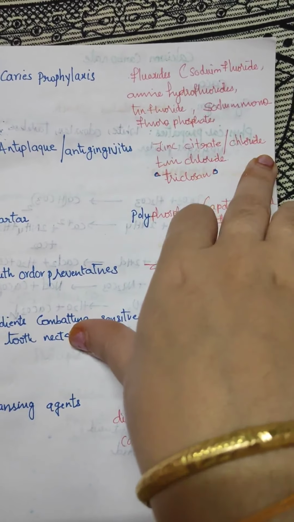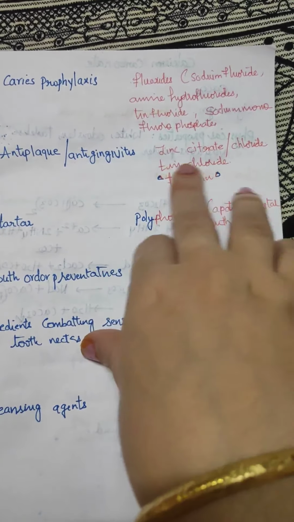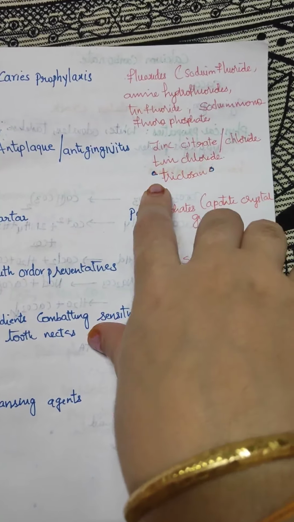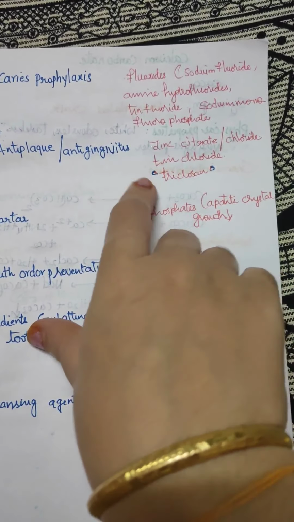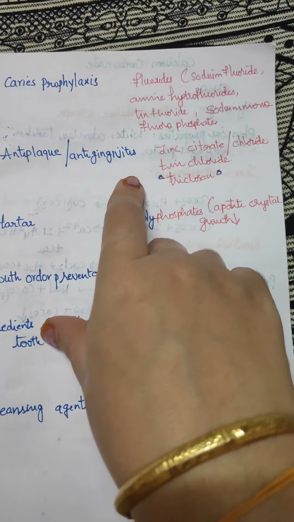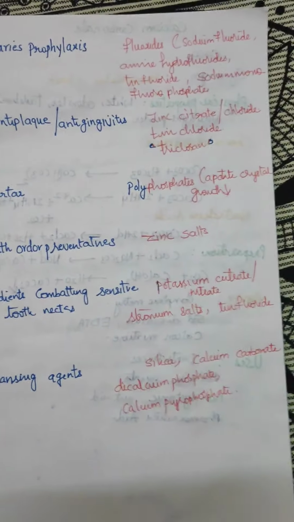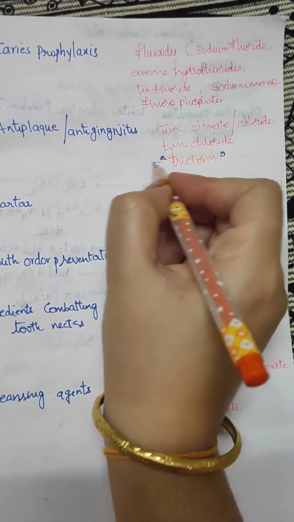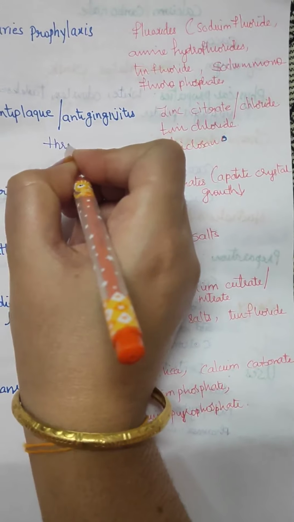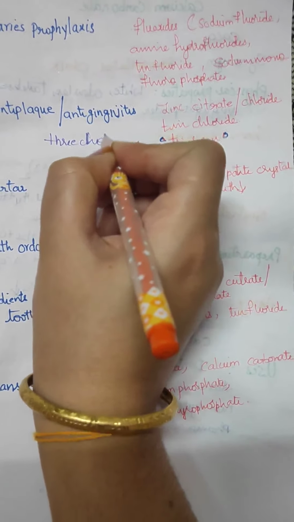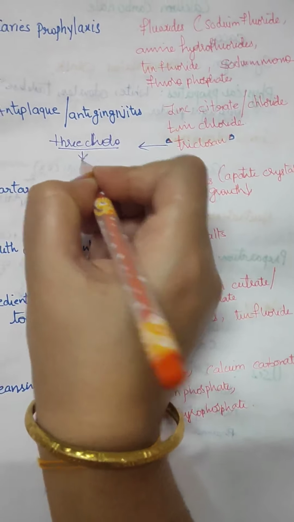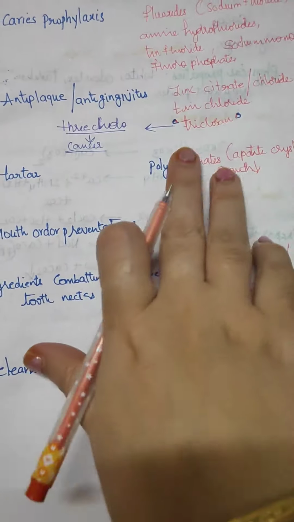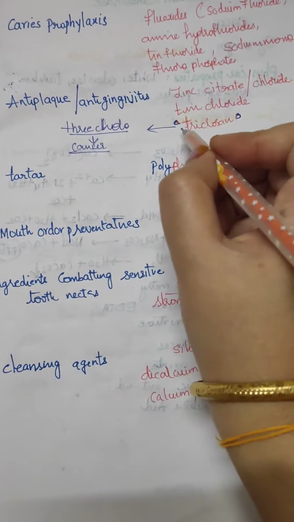zinc citrate or zinc chloride, tin chloride, and triclosan, which is in use. Triclosan has trichloro atoms. Because of this electronegativity, it kills bacteria. It shows antimicrobial activity because it has three chlorines, trichloro, triclosan. Okay, it causes cancers. It has a carcinogenic nature. Because of this, triclosan is banned.